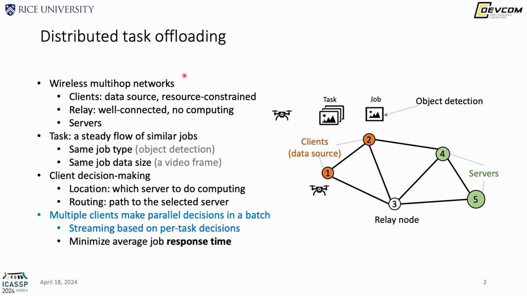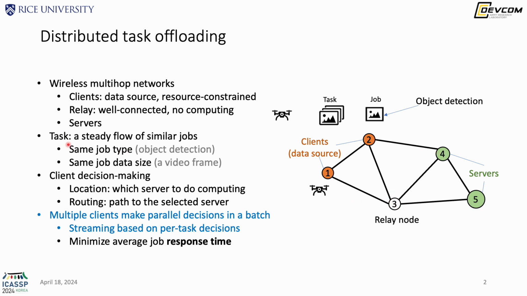The context of this work is in wireless multihop networks. So there are three types of nodes. The first are the clients, which generate data but are resource constrained, for example, drones with cameras. We also have servers that have rich computing resources, and dedicated relays that can relay information from one node to another, but have no data nor computing functionality. Every node can relay information for one another, but these are the dedicated relays.